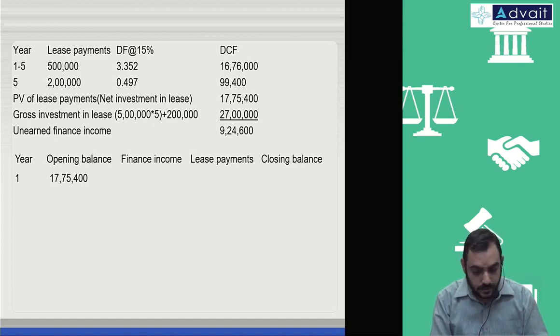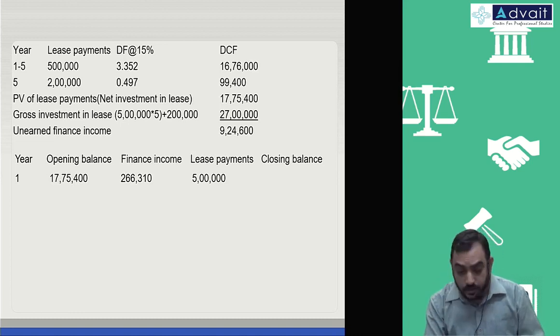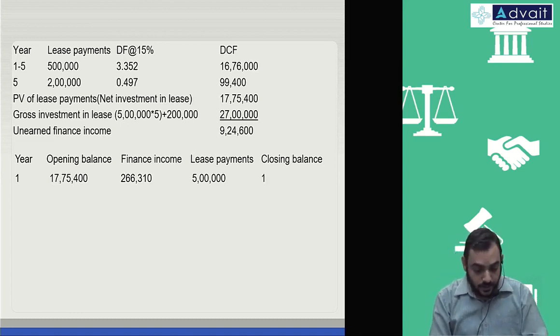2 lakh 66,310. Okay, lease payment is 5 lakh, therefore closing balance comes to 15 lakh 41,710.